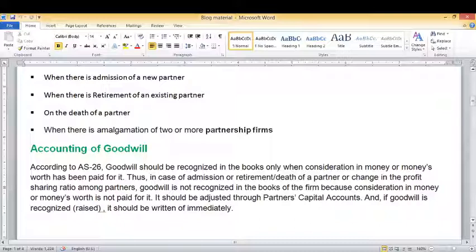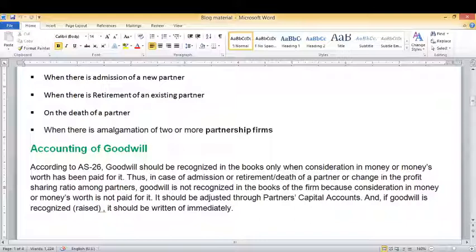Now, what will be the treatment of goodwill? According to AS 26, goodwill should be recognized in the books only when consideration in money or money's worth has been paid for it. Thus, in case of admission, retirement or death of a partner, or change in profit sharing ratio amongst the partners, goodwill is not recognized in the books of the firm because consideration in money or money's worth is not paid for it.